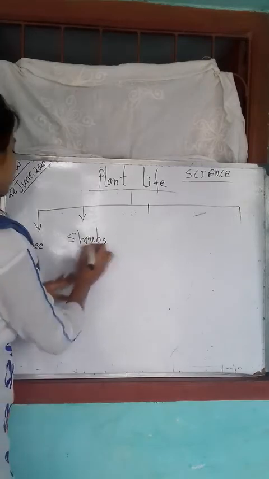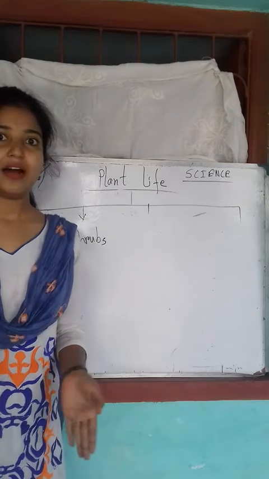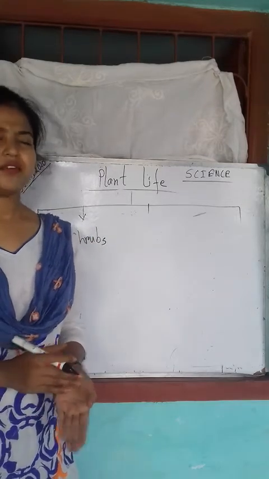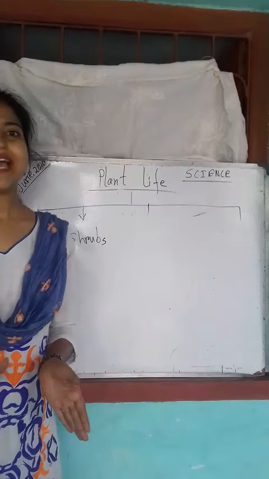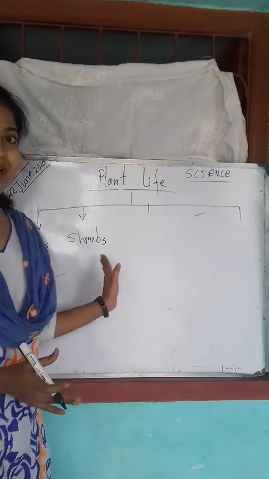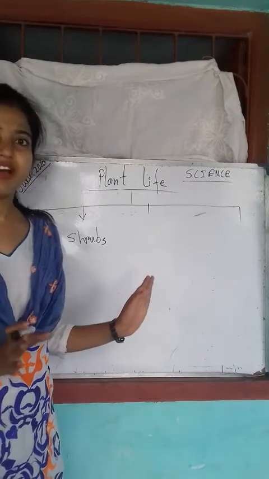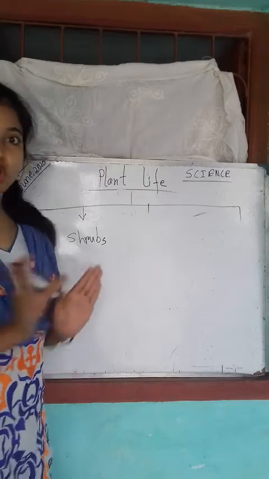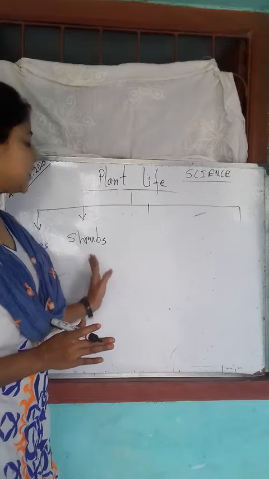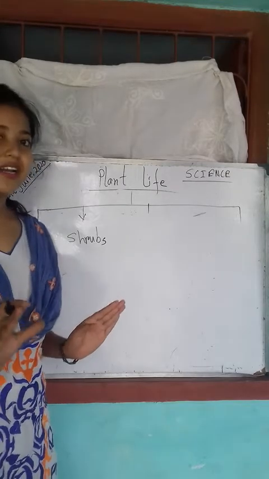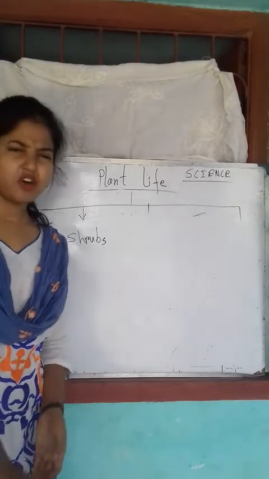Shrubs are those plants which are not so large and big like trees, but not very small either. They have a small stem. They are bushy type of plants. These are rose plants, hibiscus plants, jasmine flower plants, right? Rose, hibiscus, jasmine, these all are flower plants, and these are shrubs. Not all flowers are shrubs, I didn't mean that. But rose, hibiscus and jasmine and some other plants are in the category of shrubs because they are not very large like the trees and not very small.